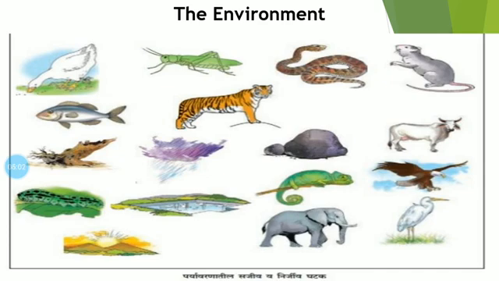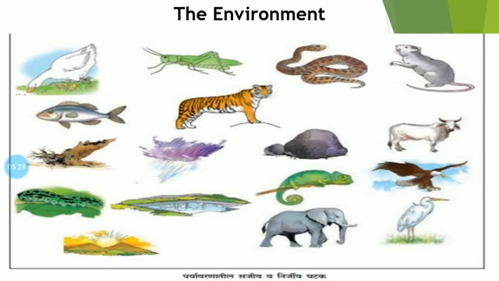In that there are some living constituents or organisms and some of them are non-living, but they live together and help each other because they depend on each other. See here, first there is a duck. Second one is the grasshopper.